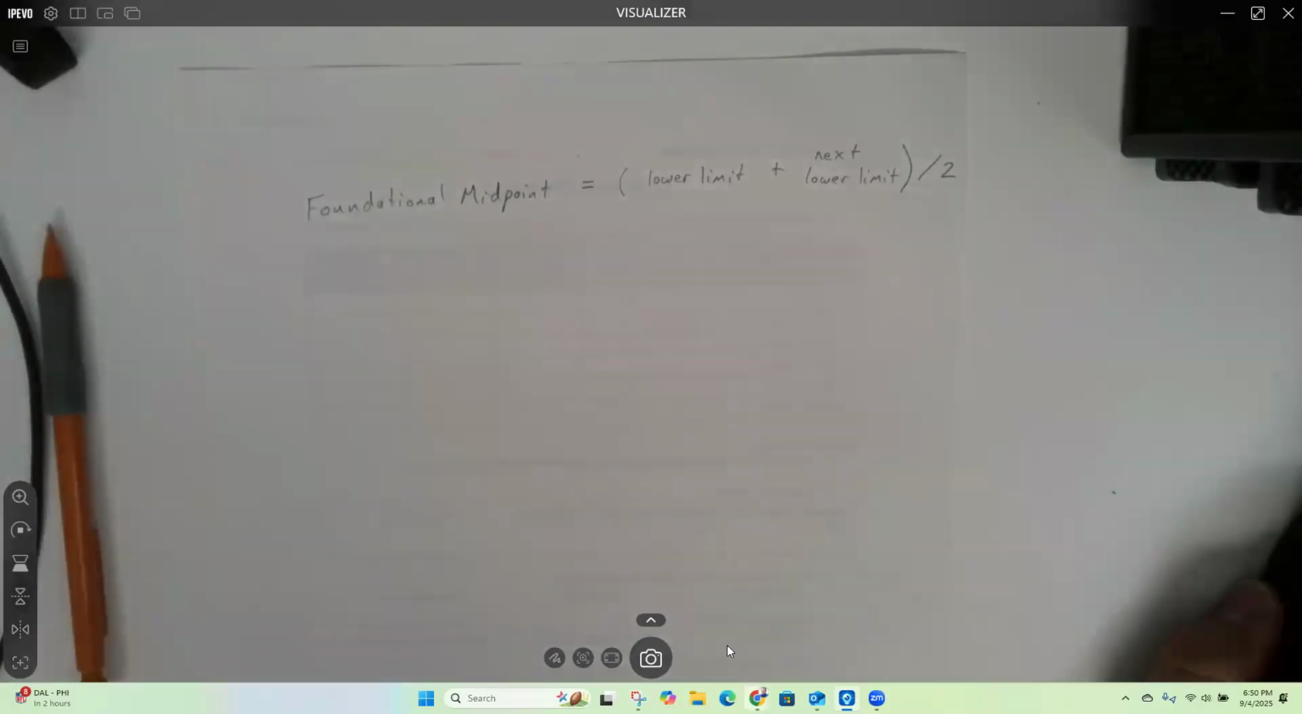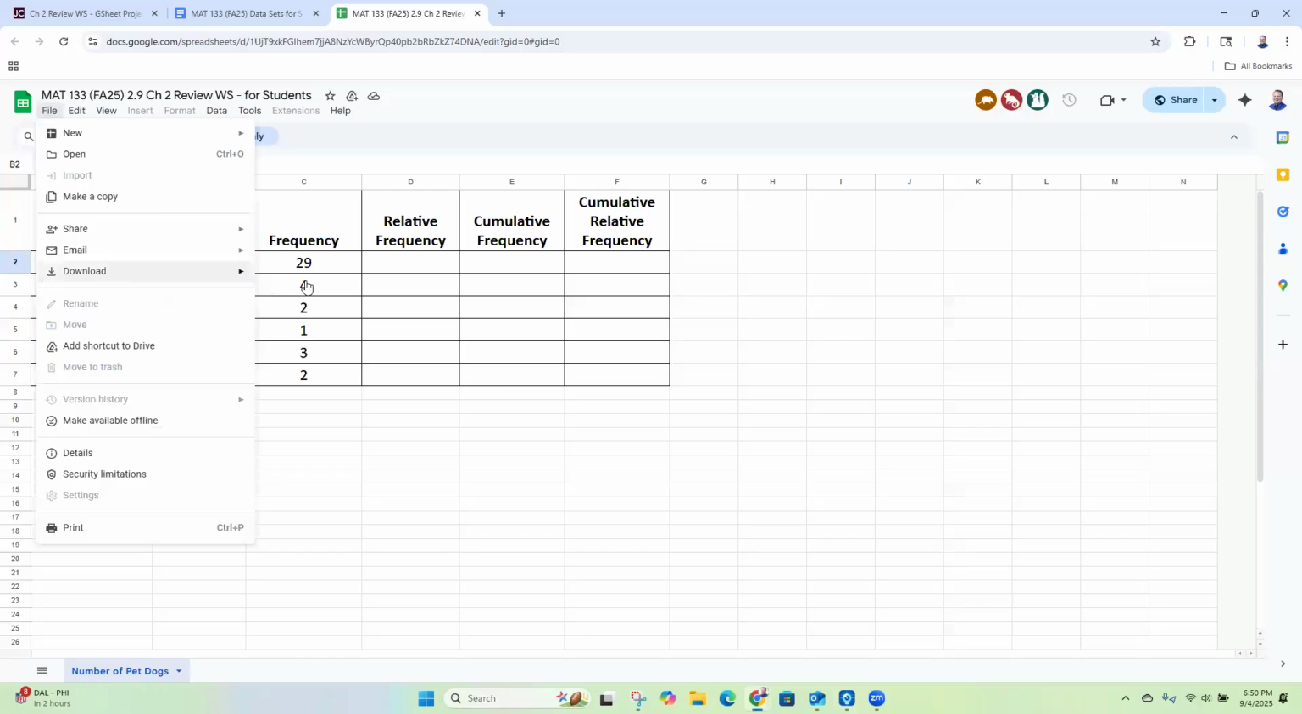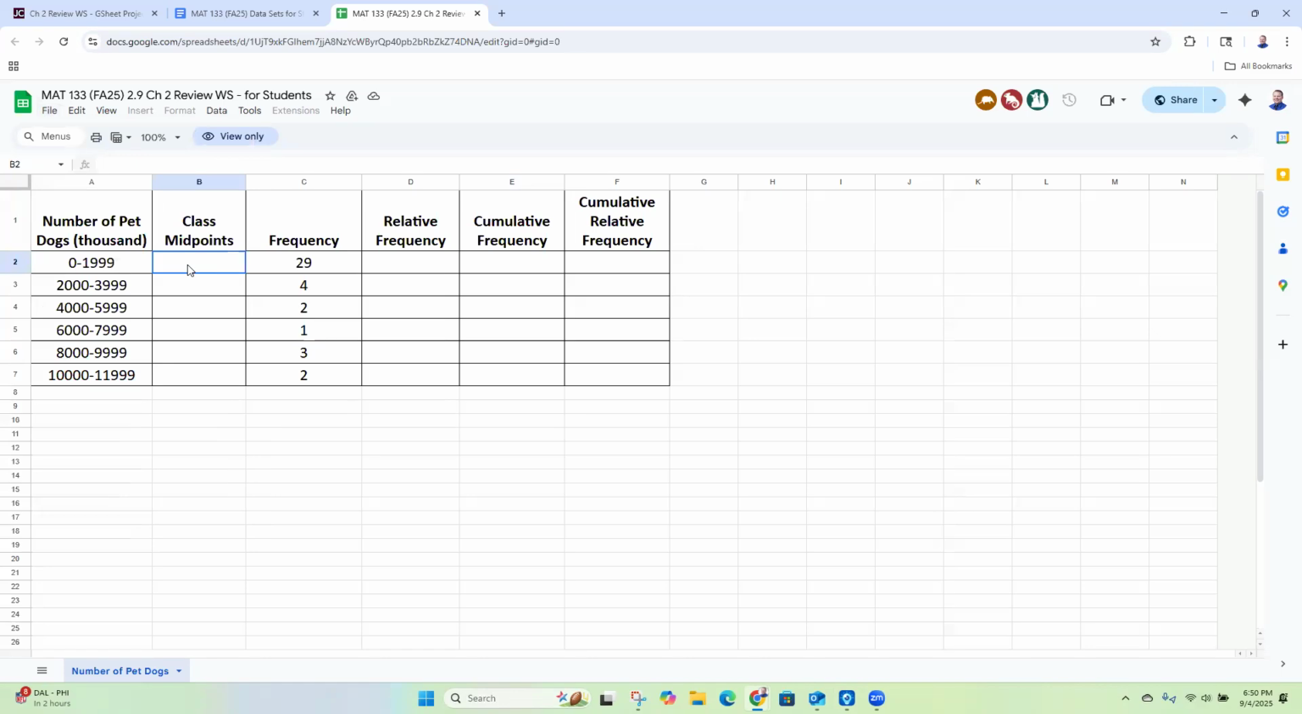You can download this into Excel. You would go to File and then download it as an Excel, and you can do the same formulas in Excel. But that's okay. I very much prefer Excel, but Google Sheets, for the projects, it's fine. I was working on something for my wife the other night in Google Sheets, and I was like, oh, this is way worse than Excel.